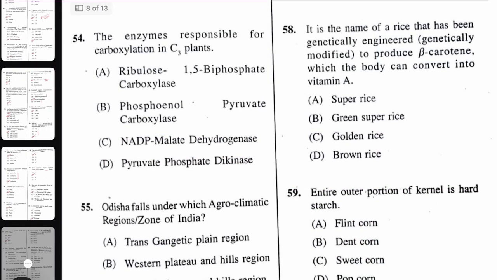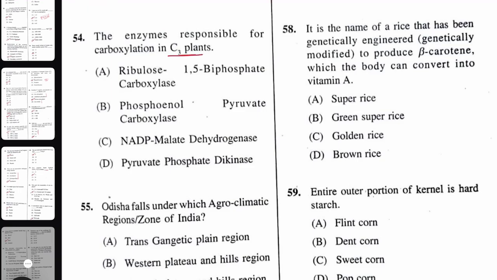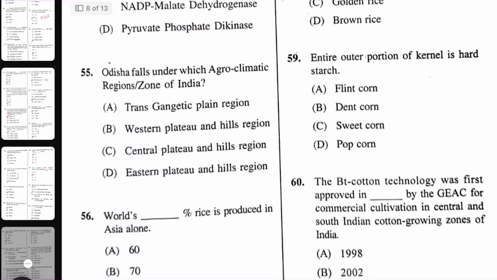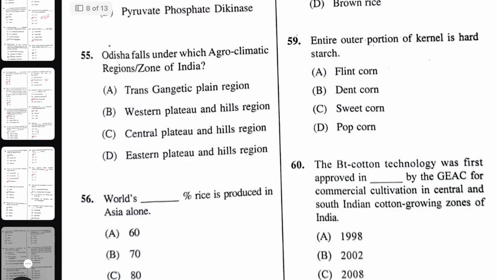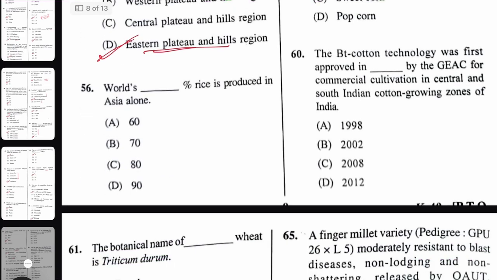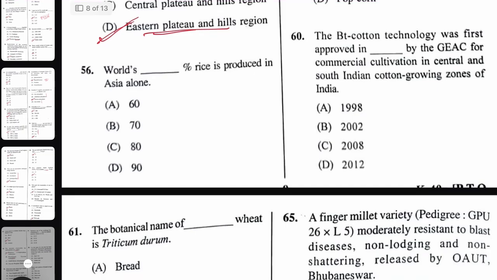The enzyme responsible for carboxylation in C3 plants is Rubisco or RuBP carboxylase, ribulose 1,5-bisphosphate carboxylase, whereas for C4 plants the right answer is phosphoenolpyruvate carboxylase, PEPCO. Next, Odisha falls under which agroclimatic region or zone of India? That is Eastern Plateau and Hill. This is the right answer. Whilst dash percent rice is produced in Asia alone, that is approximately 90%. Approximately 90% of world rice is produced in Asia.